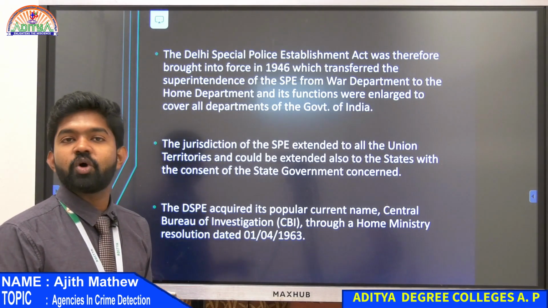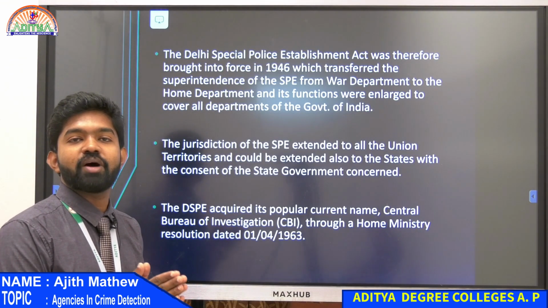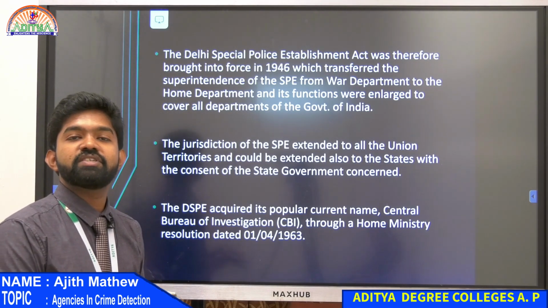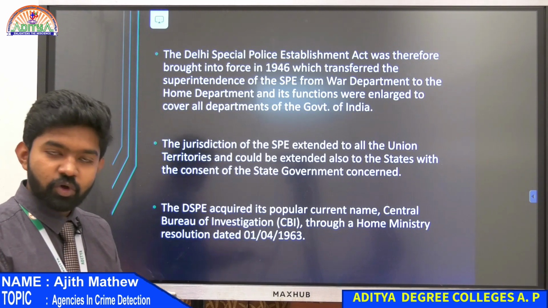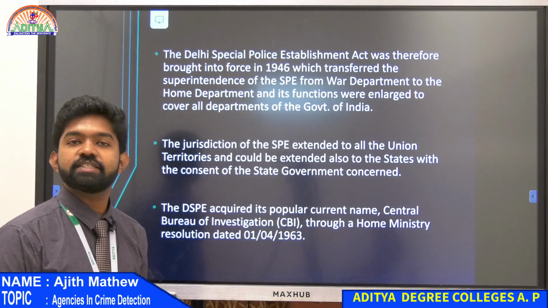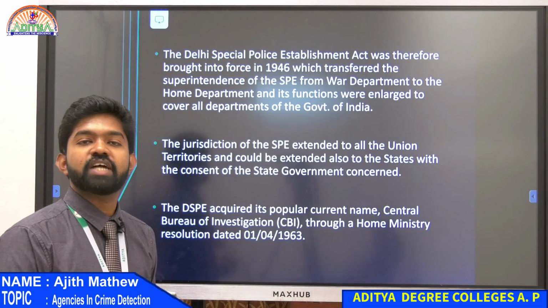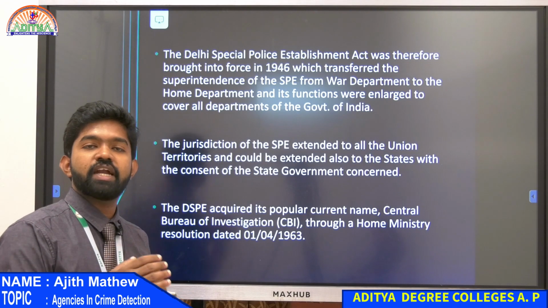So after coming to the home department, what happens? It's the Home Ministry, so the jurisdiction or the power of CBI increased. They could investigate any state or union territory. After coming to the home department, CBI's powers increased and they could start an investigation in any state. Any cases they could take in and start investigating.